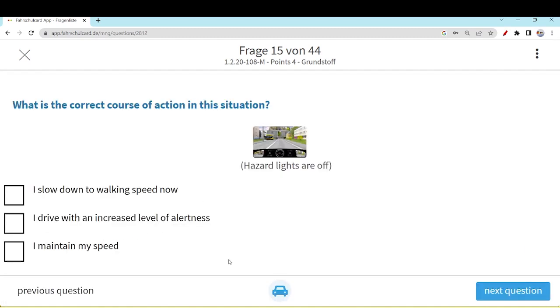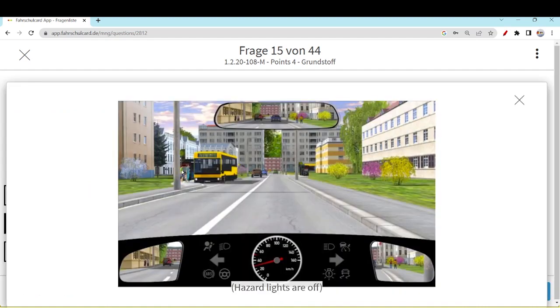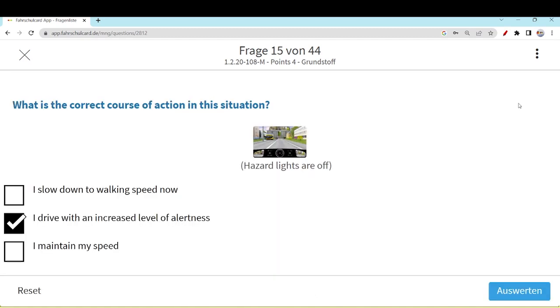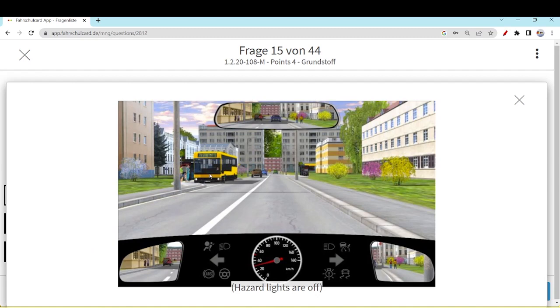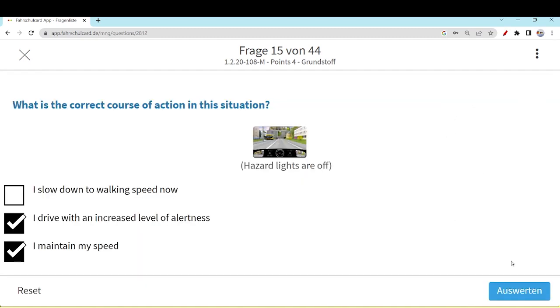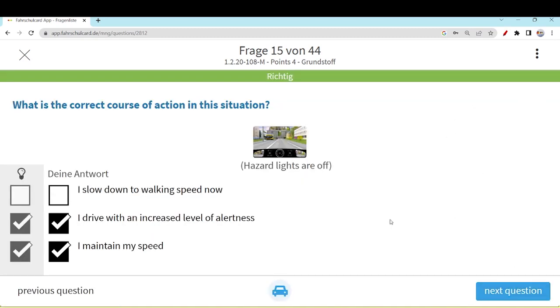I drive with an increased level of alertness. This you need to fulfill anyhow, because some passenger can directly come onto the roadway. Whether the bus is on the other side of the roadway or on your side, you need to be very careful, you need to be alert. It doesn't matter. Alertness, or you should be very careful, that is very clear. I maintain my speed, that is perfectly fine. You don't need to move at walking speed. Hazard lights are off, you can maintain your speed. So these two options are correct.